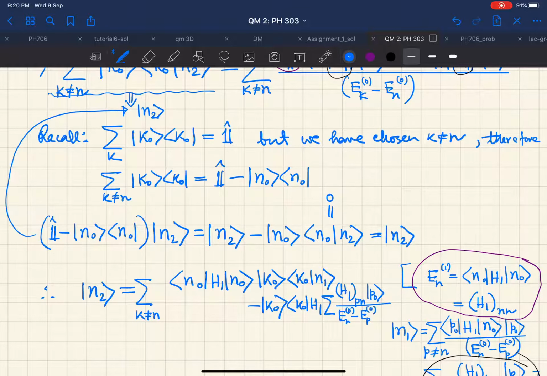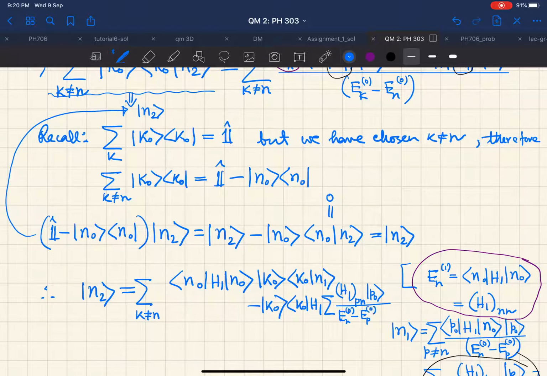So let me actually put a divider here, otherwise it will be complicated. And then there is this thing in the denominator, which is nothing but Ek0 minus En0.